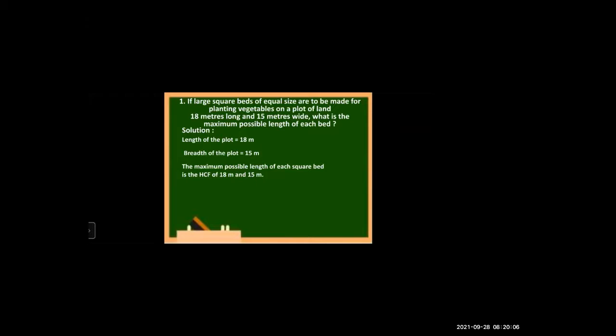Tell me now, what will be the first step?